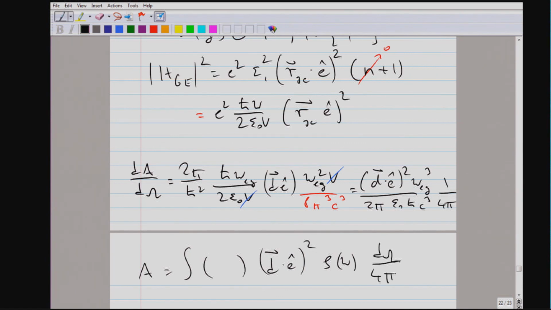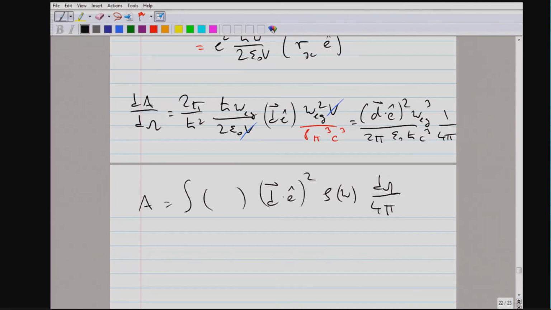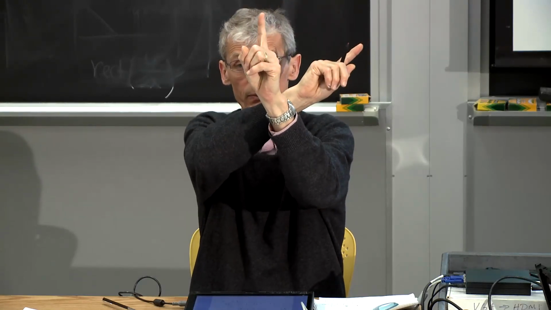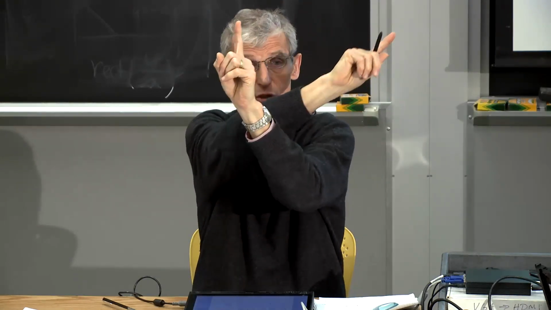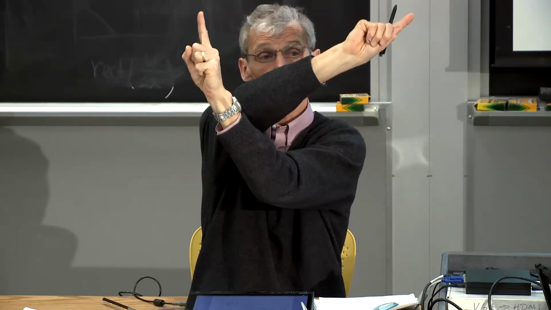So this is the relevant term. And now we have to distinguish. There are two polarizations. You have a dipole moment and you have light which is polarized in such a way, the light goes here. This is a dipole moment, the light goes here.